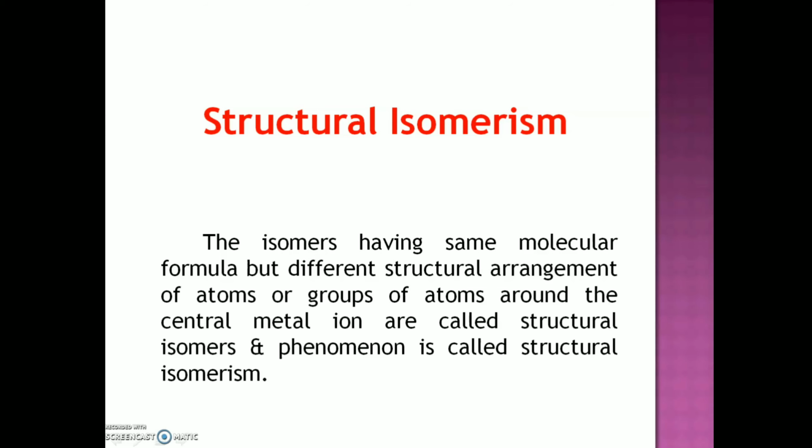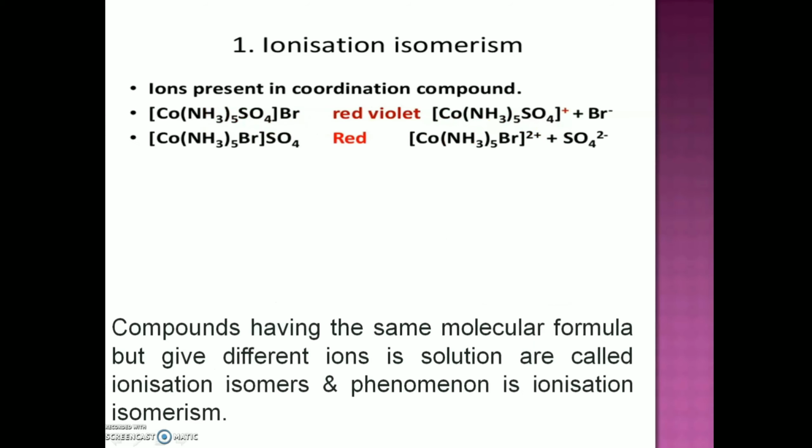The first one is ionization isomers, compounds having the same molecular formula but forming different ions in solution. This type of isomerism is due to the exchange of groups between the complex ion and the ions present outside it.